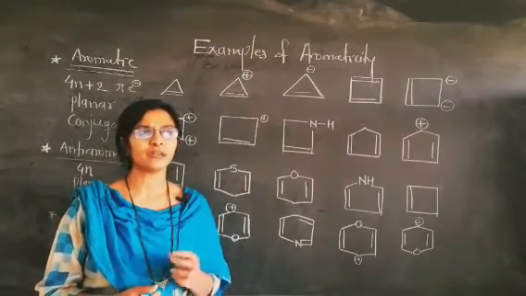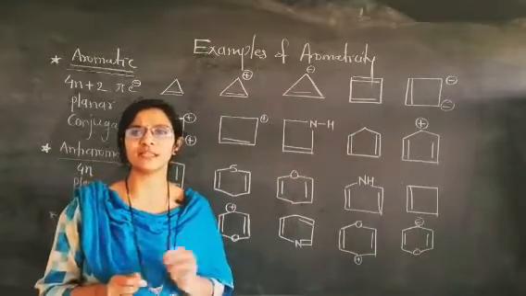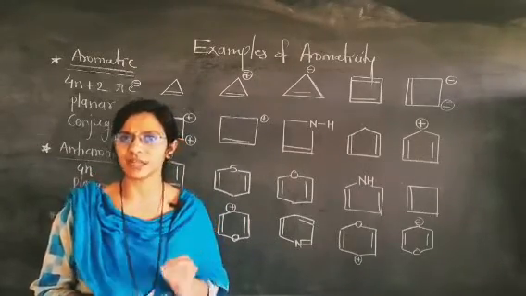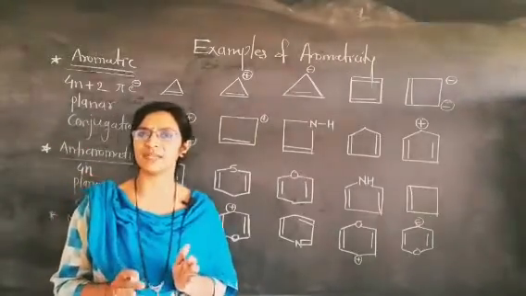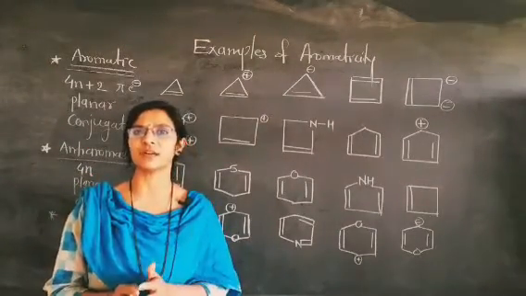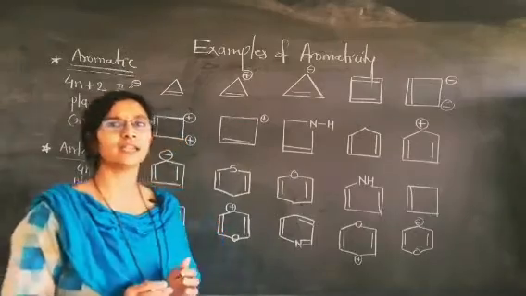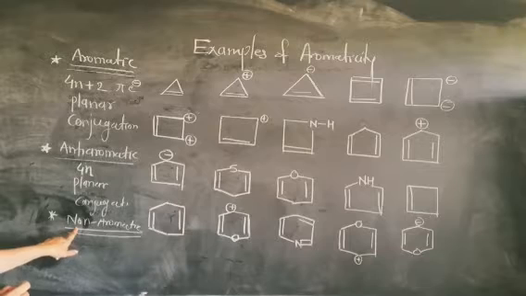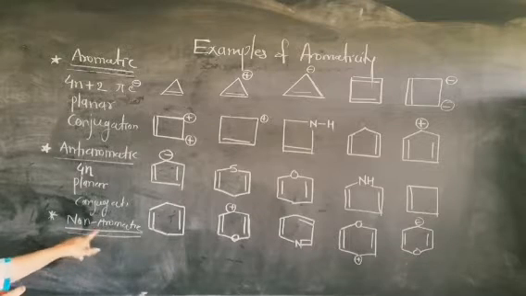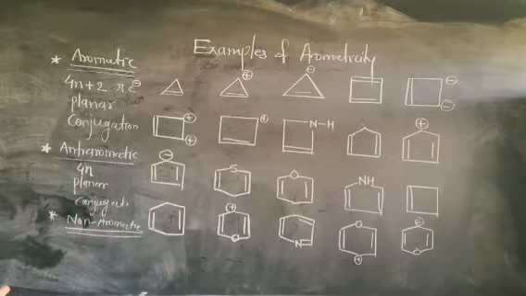Okay, but in that conjugation there is one sp3 hybridized atom present, so the planarity of the compound is disturbed, and such a compound cannot be considered under the aromatic compounds, and it goes into the non-aromatic classification.